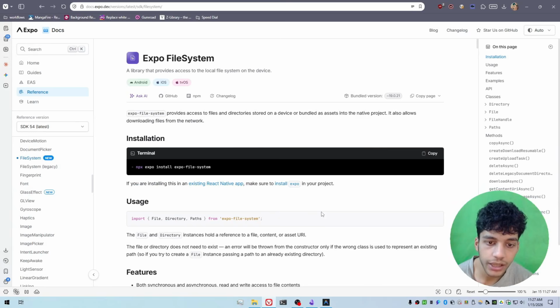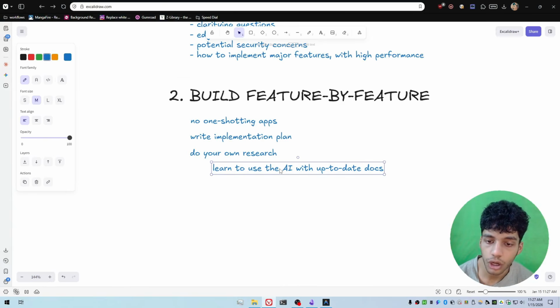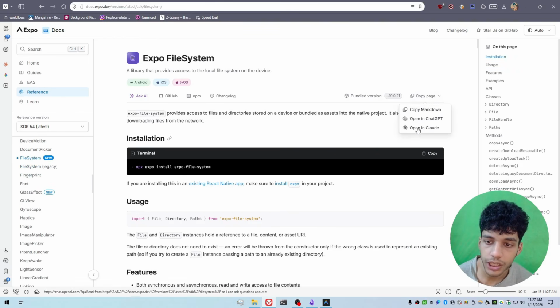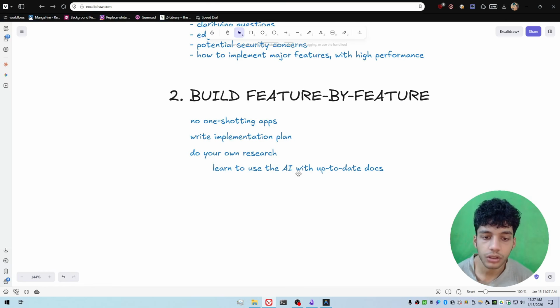So AI has a knowledge cutoff date, and you need to make sure that you can feed the up-to-date docs to AI. Now in Expo, you can basically copy the page in Markdown directly from this button over here. That's really convenient, but a lot of documentation out there doesn't have this feature. So you need to just copy the entire thing and just paste it in. But the main thing is learn to use the AI with up-to-date docs. A lot of times the AI is using outdated docs, and if there's a new feature you want to use in a library or a framework, you need to be able to feed the docs to the AI.